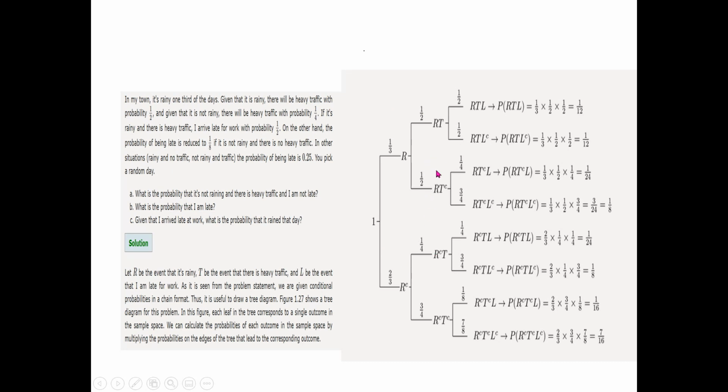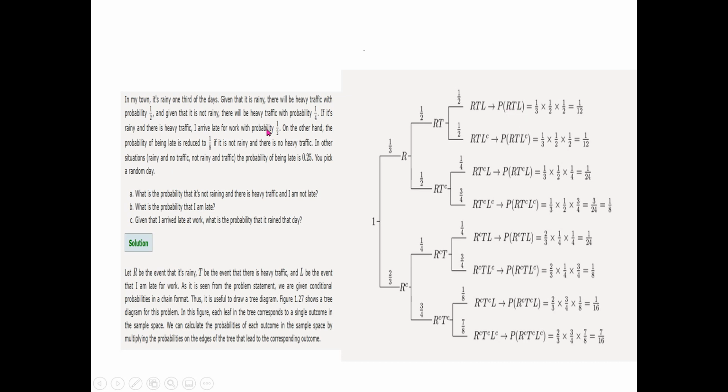Now the third level is introduced when we bring in the event of arriving late. So arriving late could occur in all of the 4 branches that we have made. RTL means rainy, heavy traffic, and you arrive late, right? Then we can have that it's raining, there is heavy traffic, but you still manage to come on time, so you are not arriving late, L^C.